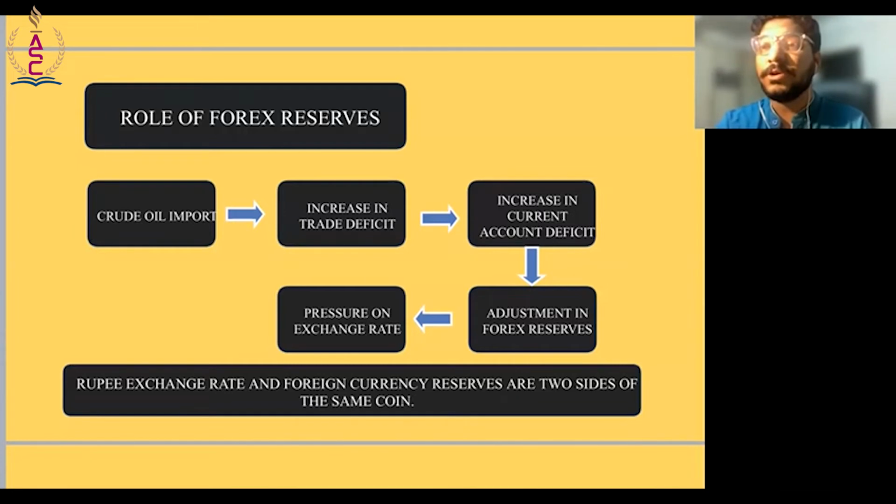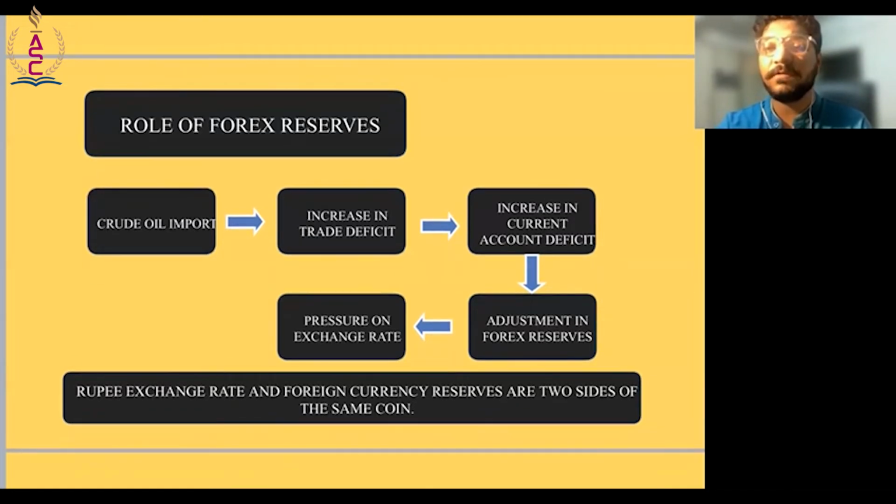Usually, it is very rare that we find ourselves in current account surplus. It was only in the COVID year, because we had imported less, right? But now things are as usual and there is a current account deficit.